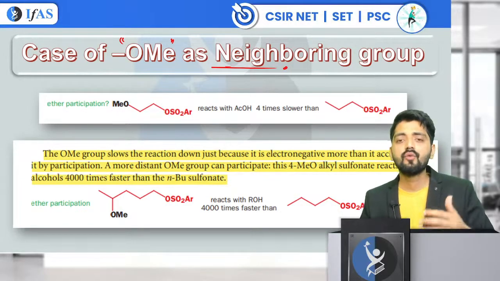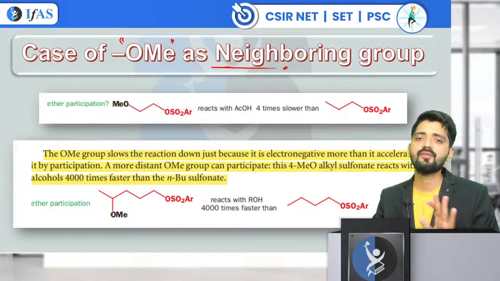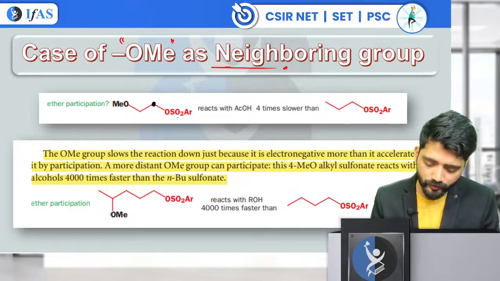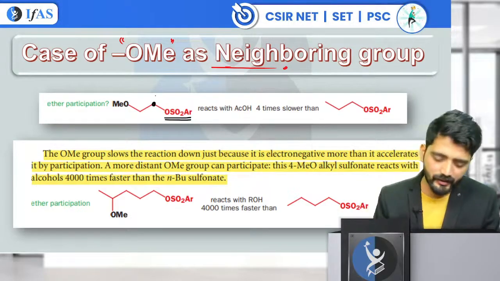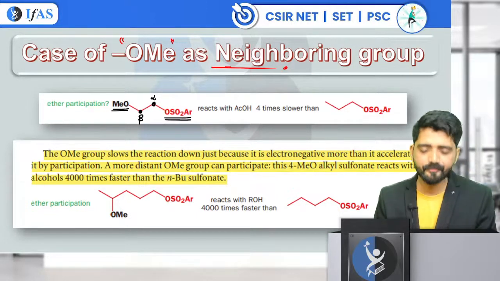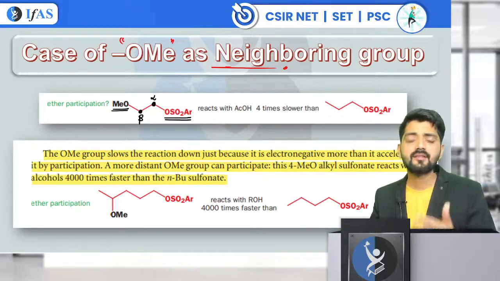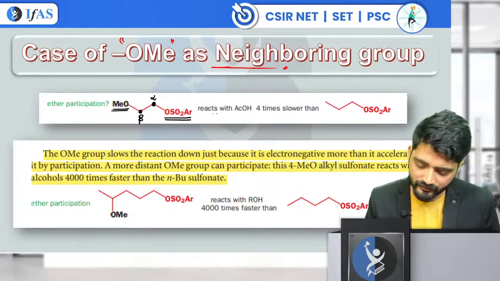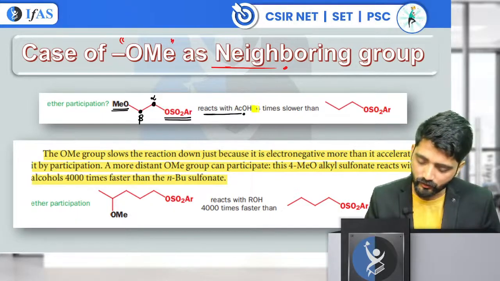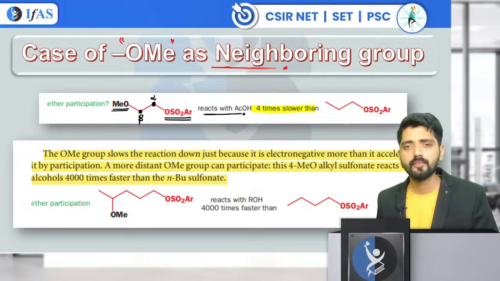First of all, we will see what Clayden tells us. Both these examples have been taken from the Clayden book only. It says that when you take an OTs group, for example, let's suppose this is a leaving group attached to the alpha position, and you take an OME group which is placed at the beta center, in such a scenario the rate of reaction is exceptionally slow. They say that this reacts with AcOH 4 times slower, as compared to the second substrate where no neighboring group is present.